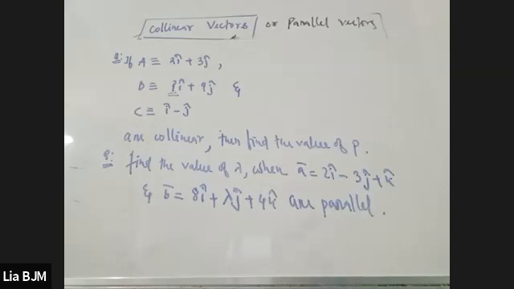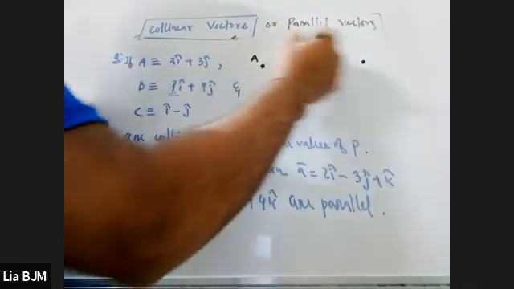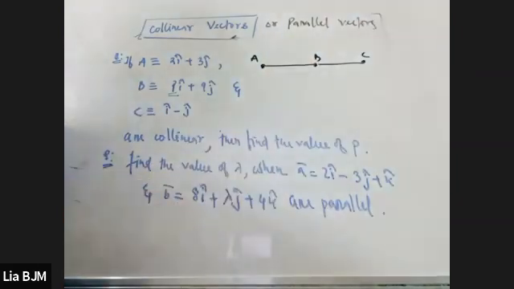My dear students, do you understand the question? First of all, please tell me. Yes, sir. This ABC are collinear. That means you have understood that these are the points. If I consider that these particular points are A, B, and C, they are collinear. That means you can figure out what I am trying to say. Collinear or parallel.